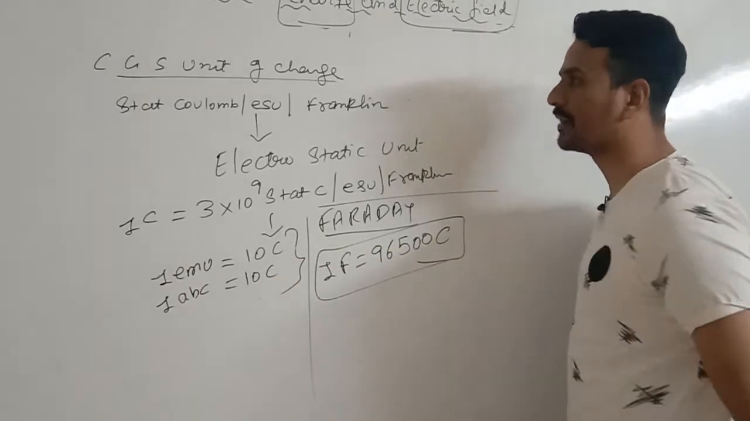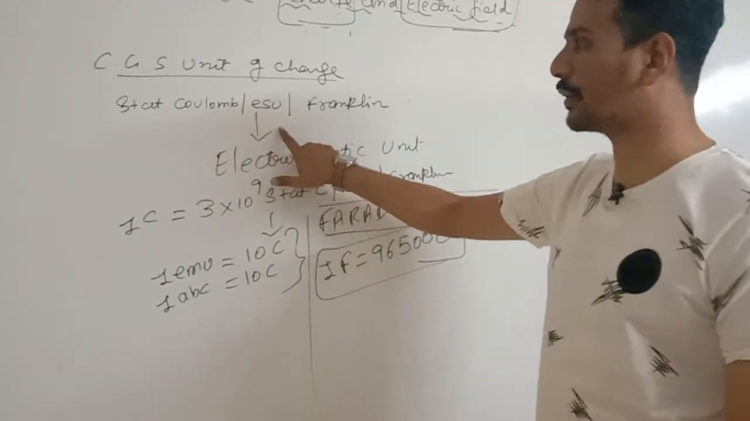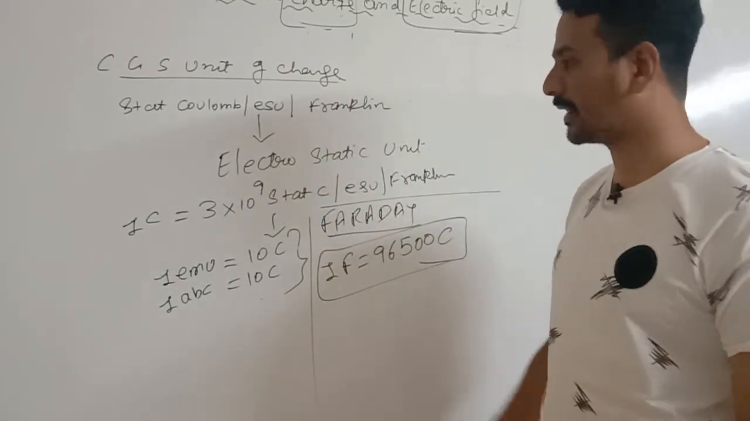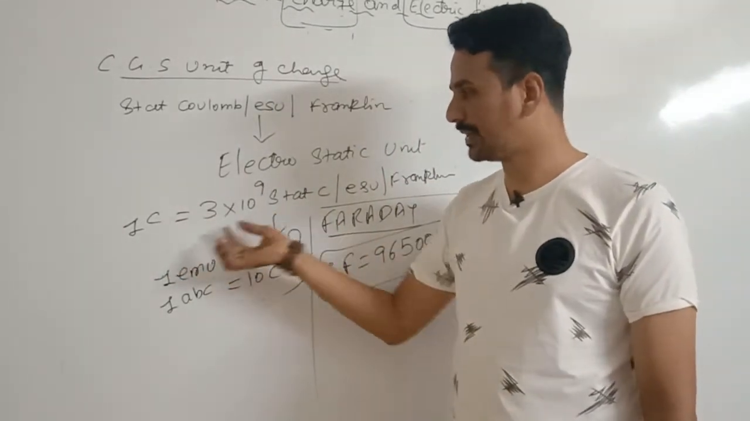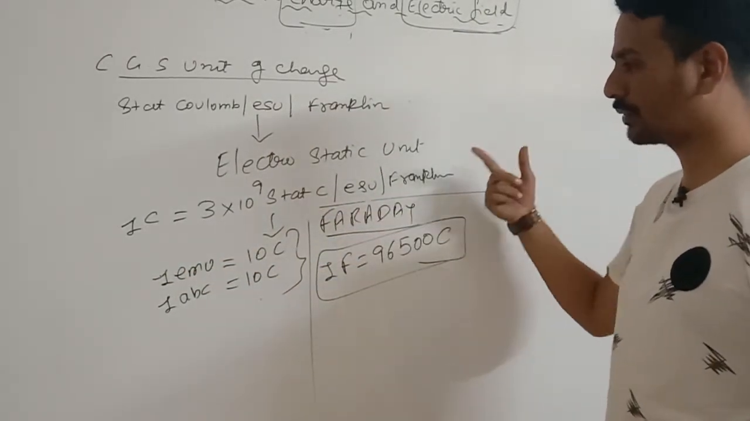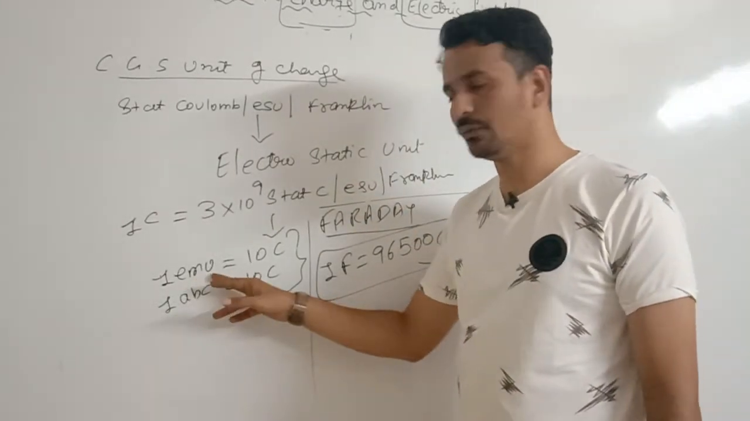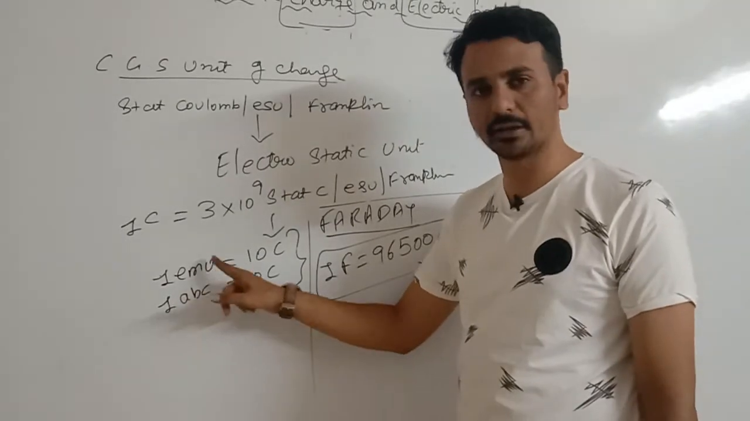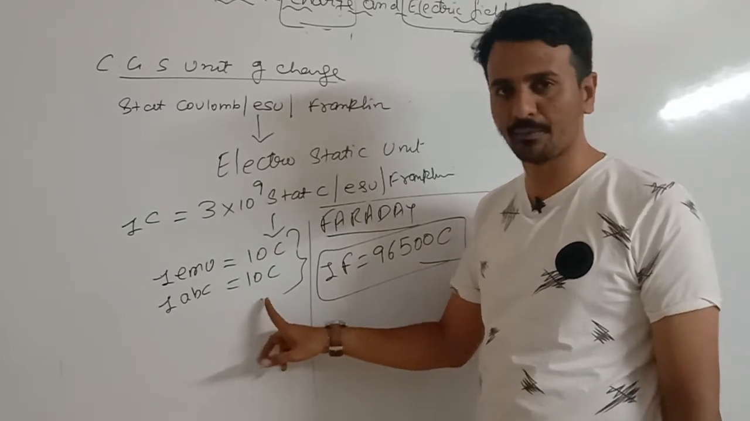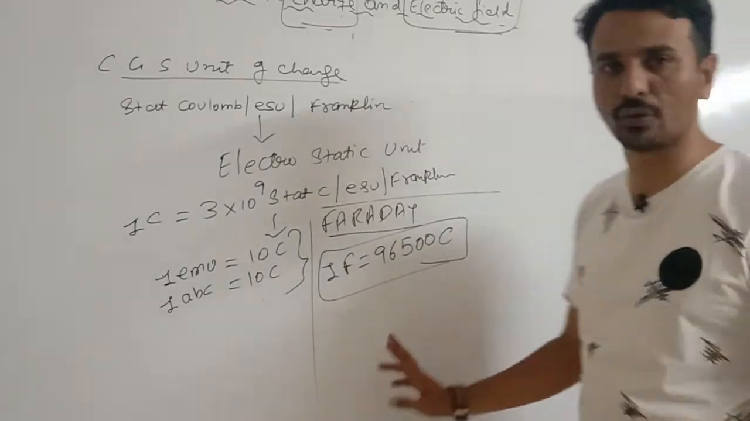Right? So these are some different units of charge apart from the coulomb. CGS units of charge: statcoulomb, or you can say ESU or Franklin. ESU stands for electrostatic unit, and the relation is 1 coulomb equals 3 into 10 raised to 9 statcoulomb, or ESU, or Franklin. Apart from this, there is the EMU, electromagnetic unit, which equals 10 coulomb. 1 absolute coulomb equals 10 coulomb. Faraday is the largest unit of charge. 1 Faraday is nearly 96500 coulomb.